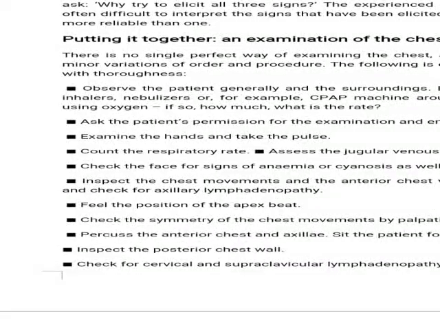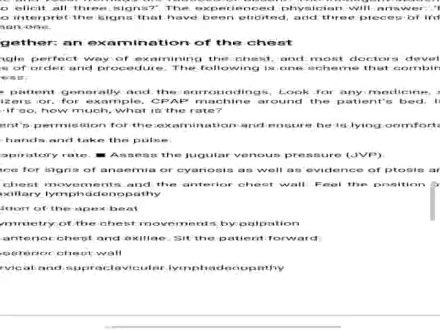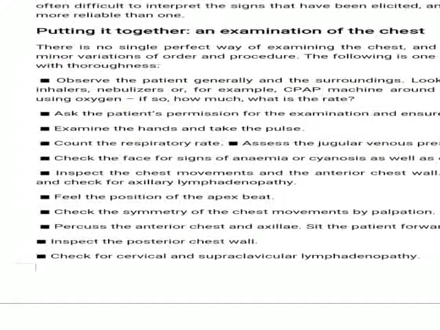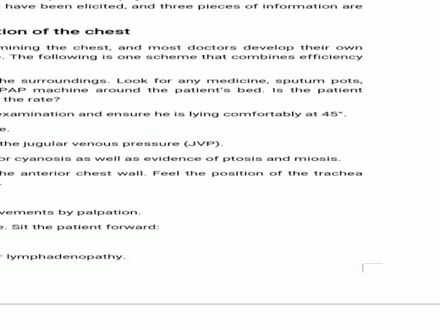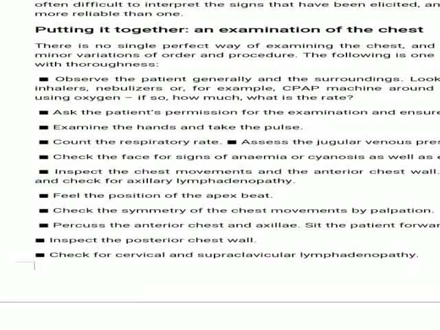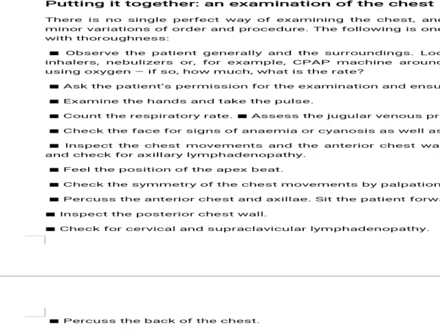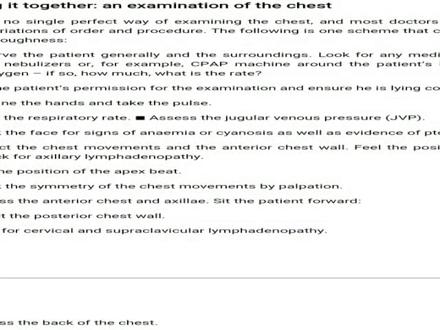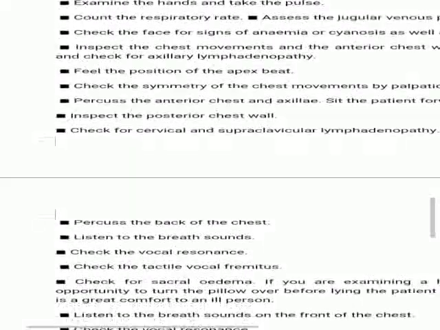Check the face for signs of anemia and cyanosis, as well as evidence of ptosis and miosis. Inspect the chest movement and the anterior chest wall. Feel the position of the trachea and check for axillary lymphadenopathy. Feel the position of the apex beat. Check the symmetry of the chest movement by palpation. Percuss the anterior chest and axillae. Sit the patient forward. Inspect the posterior chest wall. Check for cervical and supraclavicular lymphadenopathy.